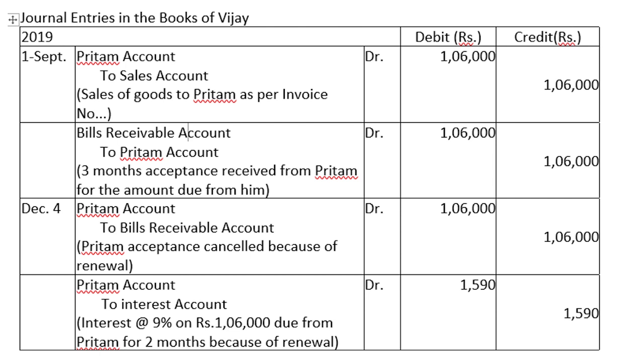So Preetham agrees, says he will make the payment, and has signed and given the 3 months bill. So the moment he signs, the draft becomes a bill.